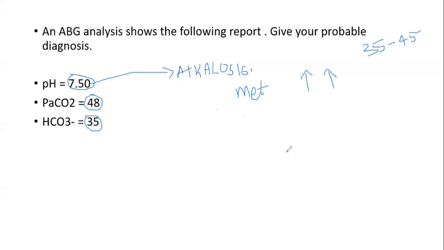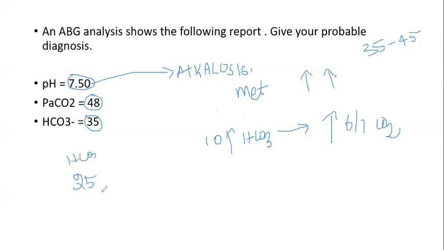What will be the compensation in case of metabolic alkalosis? For every 10 rise of bicarbonate, we will have an increase of about 6 or 7 in carbon dioxide in our body. In a normal body, 25 is the bicarbonate level.